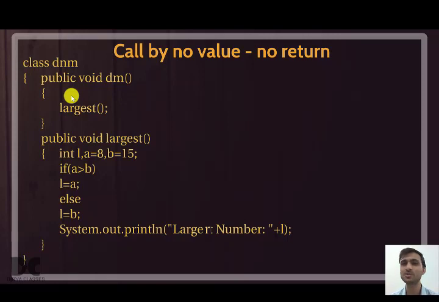Okay, and now please go through this video more than once. Go for twice, thrice, okay, 100 times if you want, because this video is not going away from you. This is a very important chapter. Understand this concept: how the value is given to another function, how the value is being returned to that function, how call by value with no return, or call by value with return, or call by no value is happening.